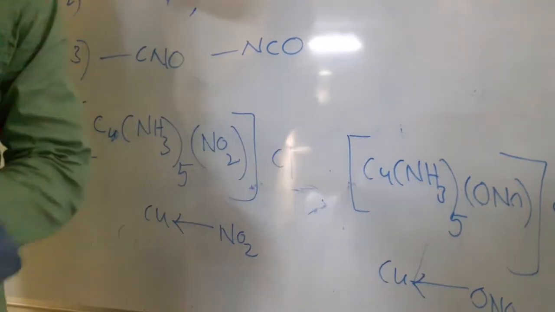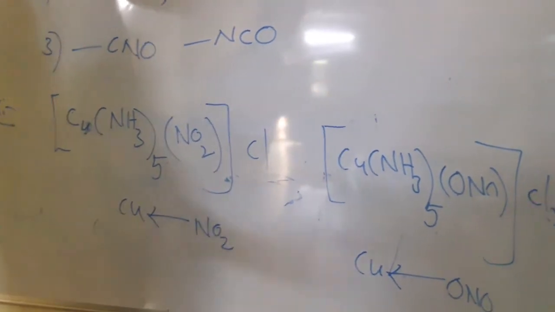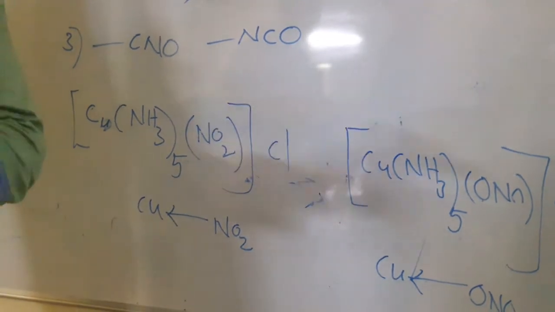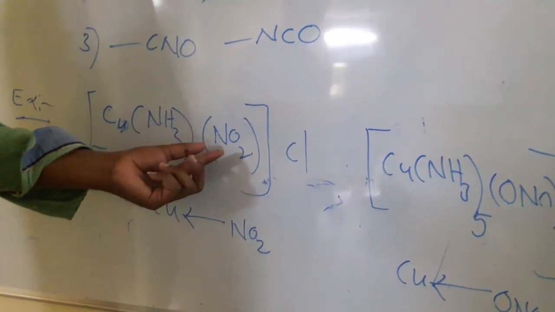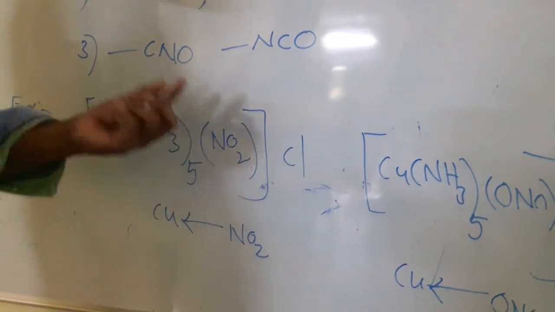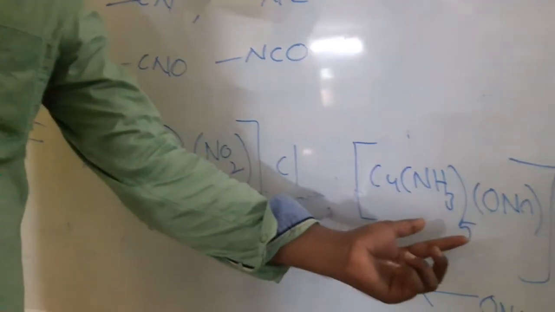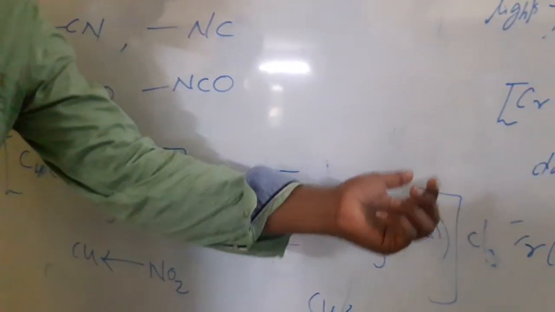So this isomerism arises due to ambidentate ligands. They have the same molecular formula, but the ambidentate ligand in one complex donates through one atom, and in another complex the same ligand donates electron pair through the other atom.